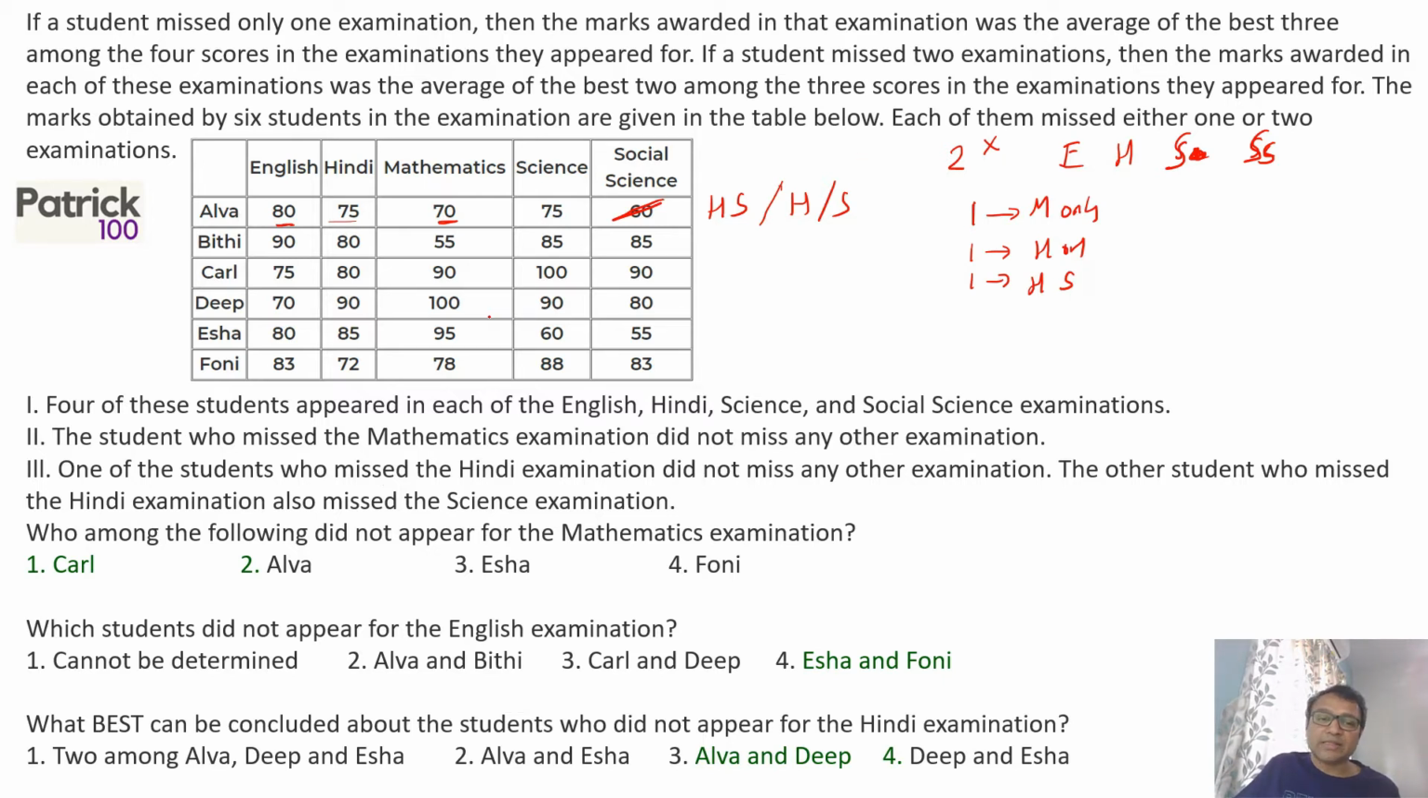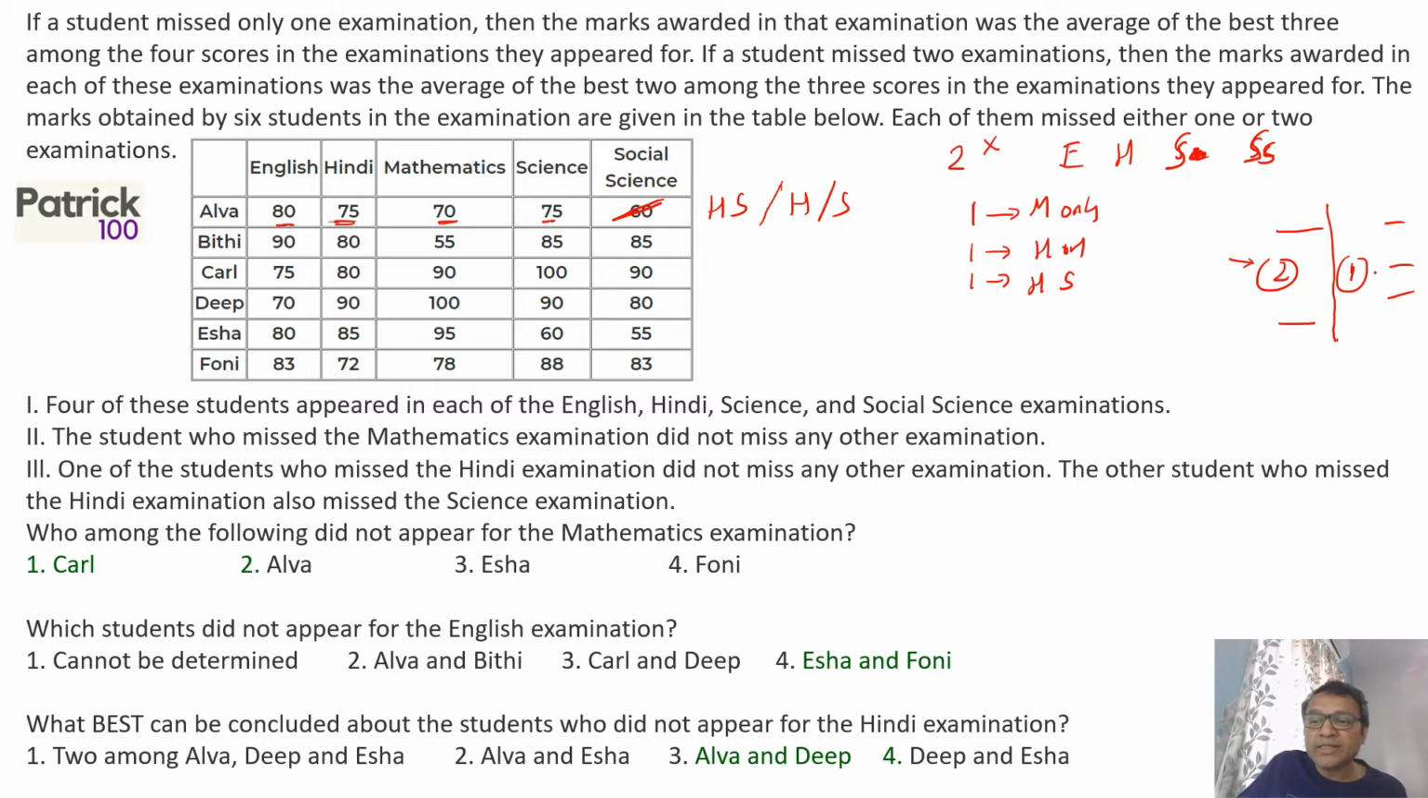Now they are given 2 cases. If I miss 2 subjects, then that will be the average of highest and lowest. And if I miss 1 subject, that will be the highest or average of the 3 subjects. 2 cases possible. Now if you look at 2 scores, 75, 75 is equal out here. So it is possible that he has missed 2 subjects, which is the average of 80 and 70. Possible. In which case he has missed Hindi and science.